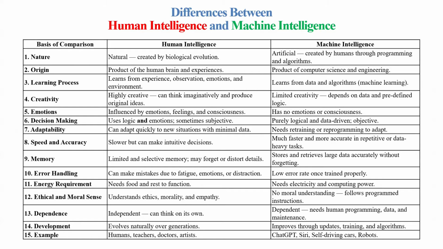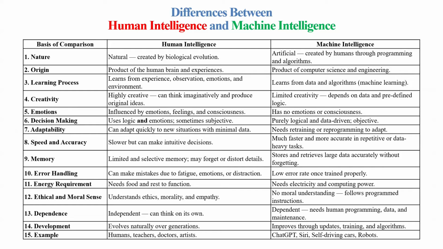Speed and accuracy. Human intelligence is slower but can make intuitive decisions. Machine intelligence is much faster and more accurate in repetitive or data-heavy tasks. Memory. When it comes to memory, human intelligence is limited and selective, and may forget or distort details. Machine intelligence stores and retrieves large data accurately without forgetting.